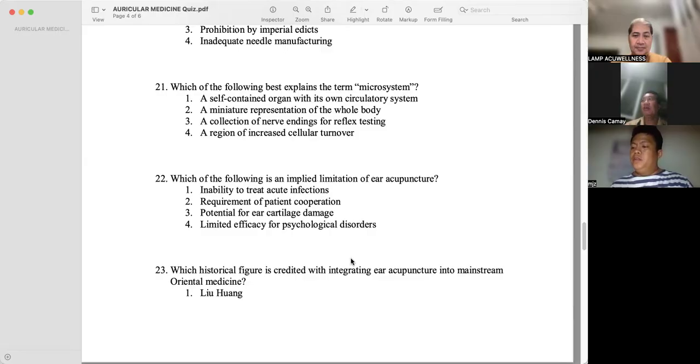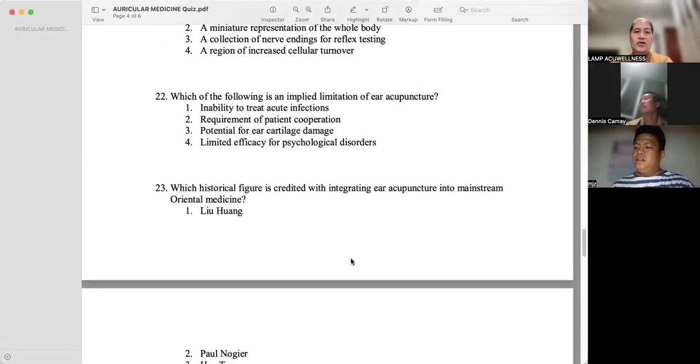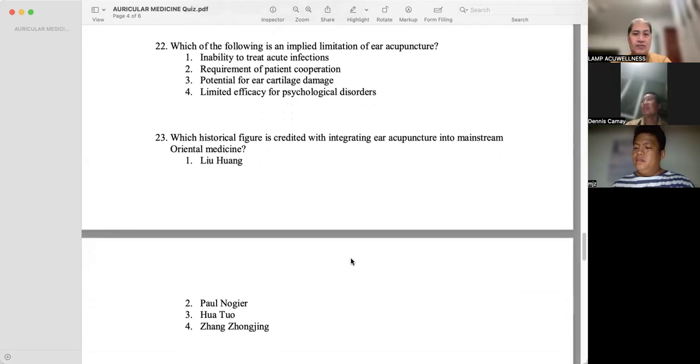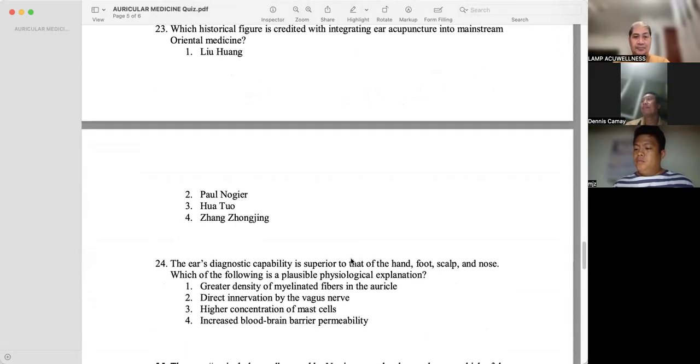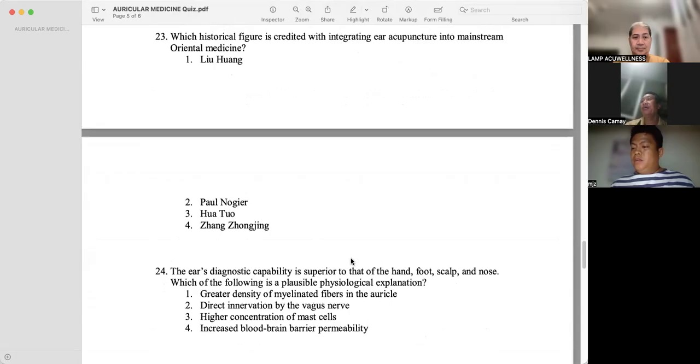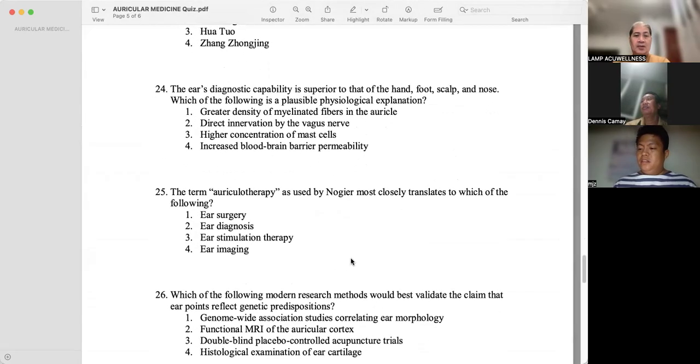Miniature representation of the whole body. Which of the following is an implied limitation of ear acupuncture? Potential of ear cartilage damage. Which historical figure is credited with integrating ear acupuncture into mainstream Oriental medicine? Paul Nogier. The ear's diagnostic capability is superior to that of the hand, foot, scalp, and nose.